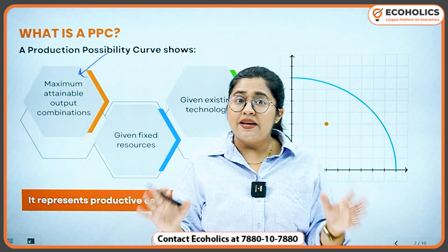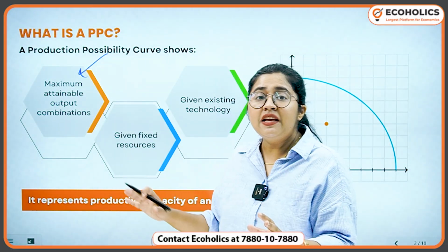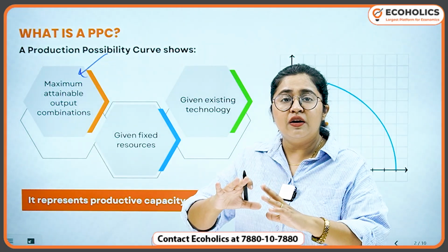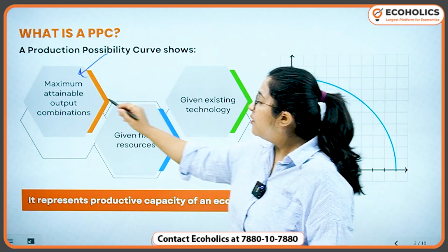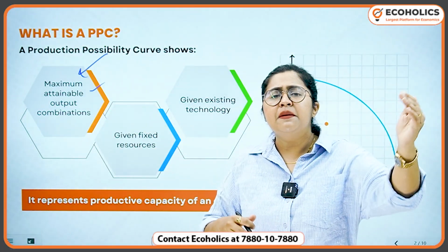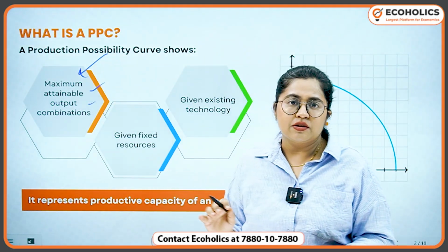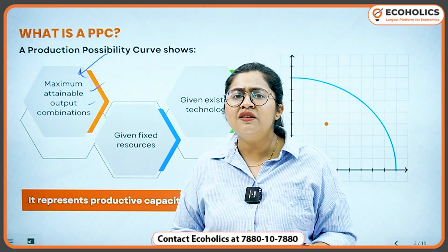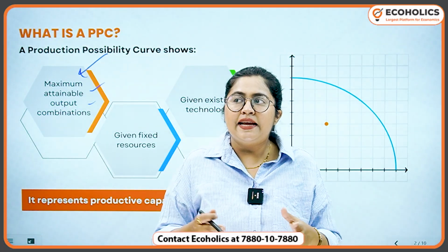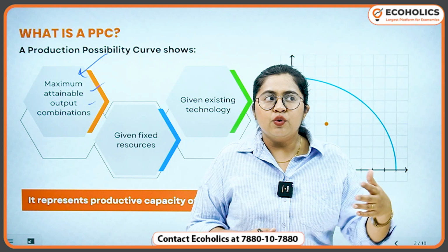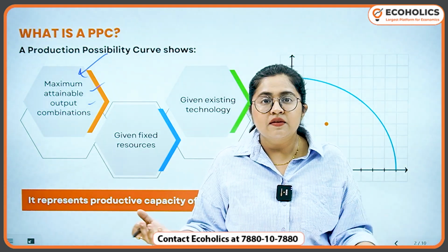Now this is the basic definition that you will find in every book, but something that we need to decipher, that we need to understand out of this definition is that we are talking about the maximum attainable, the maximum possible output combinations. Now here, this curve shows the concept of only two goods. Of course, you know that in any country, it's not that only two goods are going to be produced. Multiple goods and services are going to be produced.